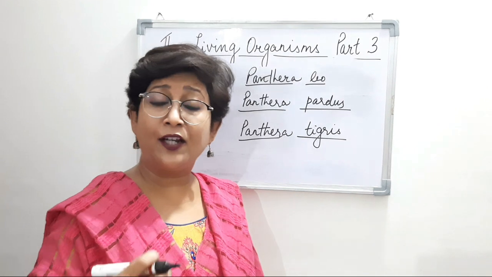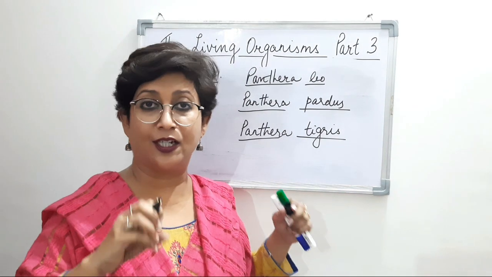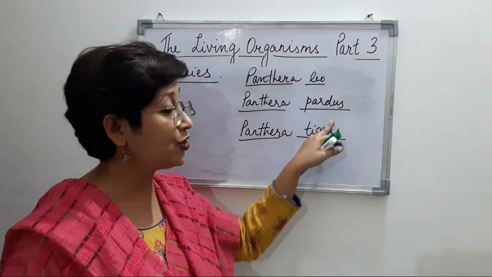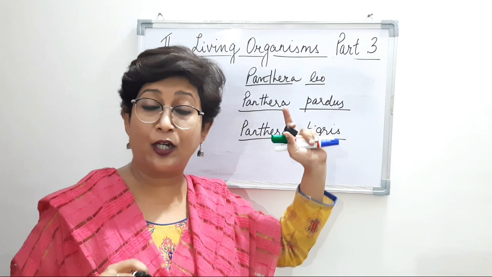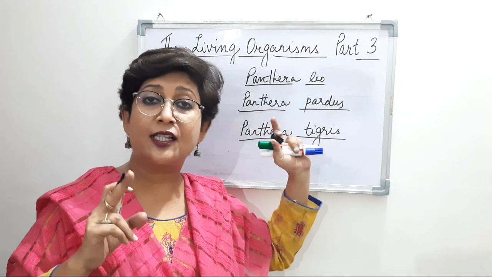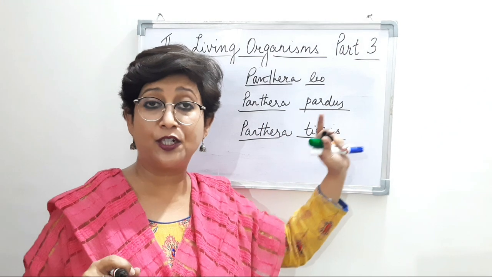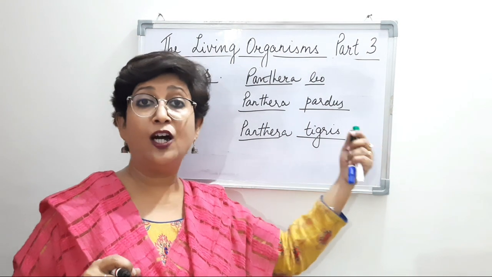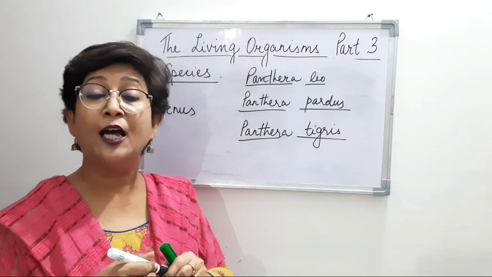So the next category is the genus. How do we define a genus? A group of related species. These are species, they are related to each other. How are they related to each other? Because they possess some similar characteristics. So a group of related species are grouped under one genus. In this case, the example that we've taken is Panthera.